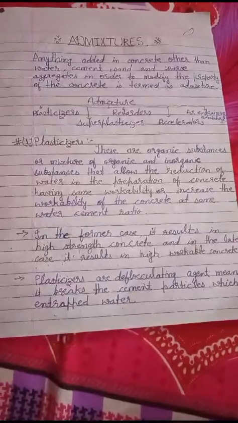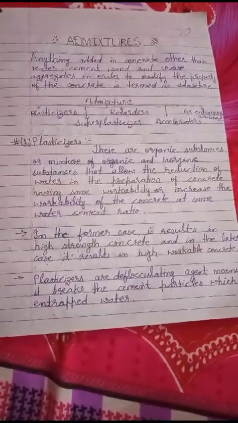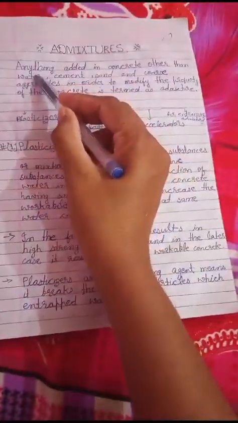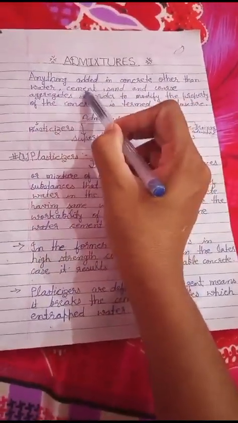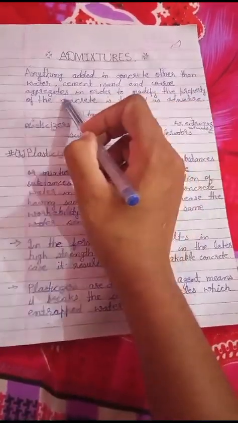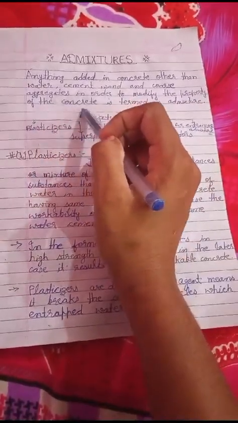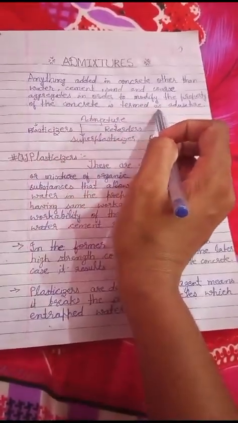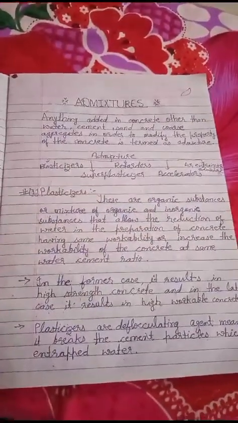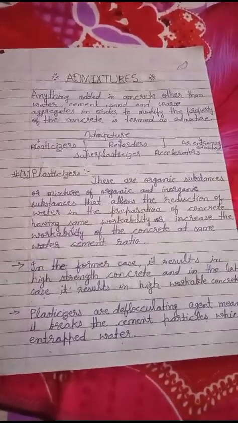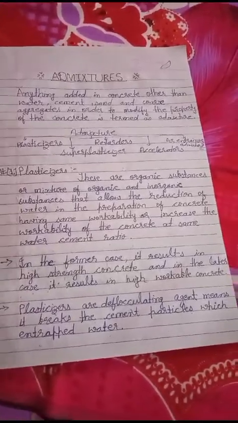Hello guys, today we will know about admixture. What is admixture? Anything added in concrete other than water, cement, sand and coarse aggregate in order to modify the property of the concrete is termed as admixture. Means anything which is added in concrete to change the property of concrete is called admixture.